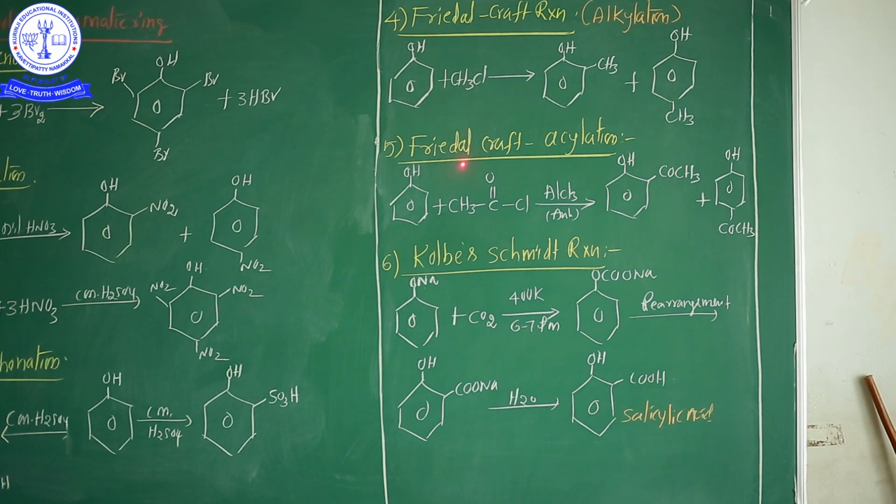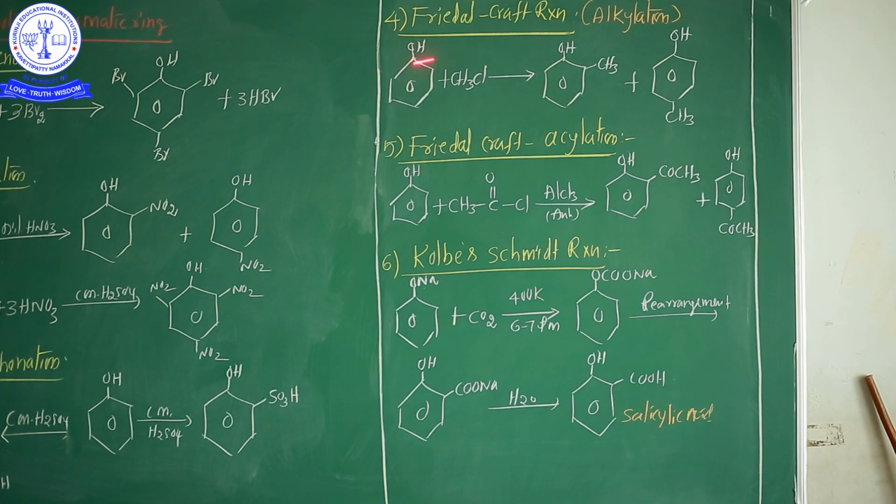Phenol is treated with chloromethane in the presence of anhydrous AlCl3, which I have not mentioned here, to form the intermediate product 1-hydroxy-2-methylbenzene, commonly known as o-cresol. Additionally, 1-hydroxy-4-methylbenzene is formed. This is p-cresol. This is the minor product, and this is the major product.